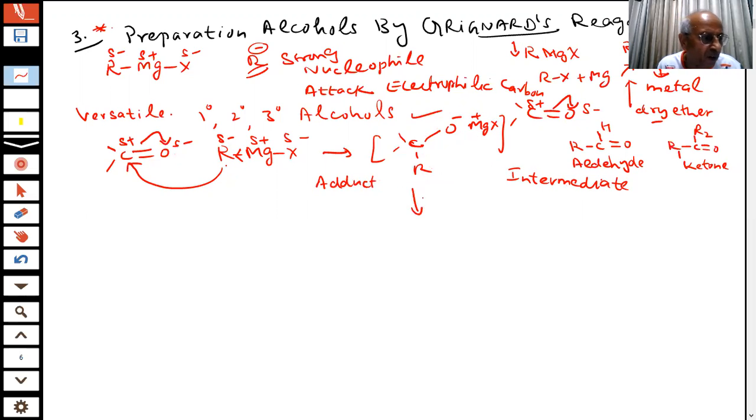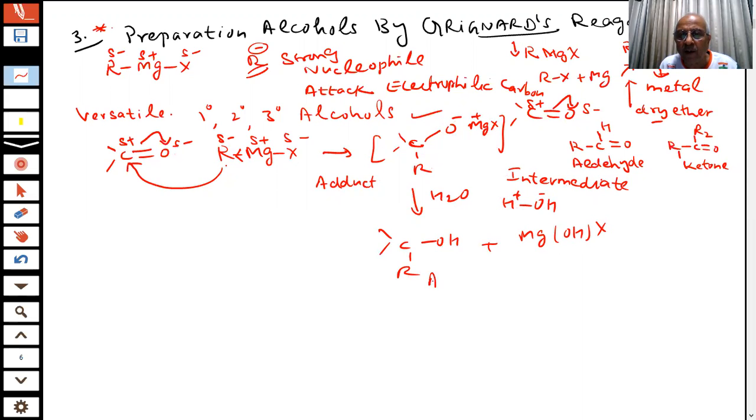And then what I will do, student, I will react this with water, H2O. What is water? HOH. This is a positive part and this is a negative part. Negative will take the positive. Then what will happen? CROH. You have got an alcohol, and the other part will go with the positive, which is MgOHX. Got it? What you are getting is alcohol, student. Any doubt?